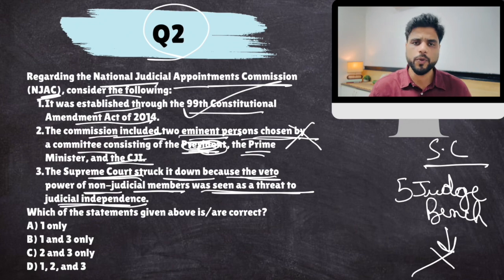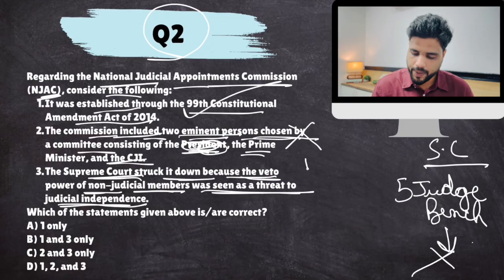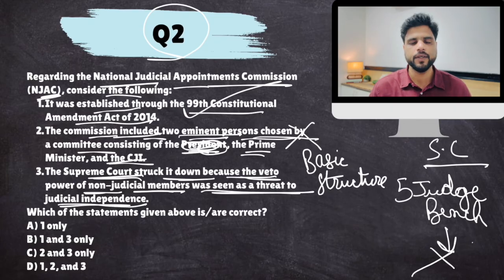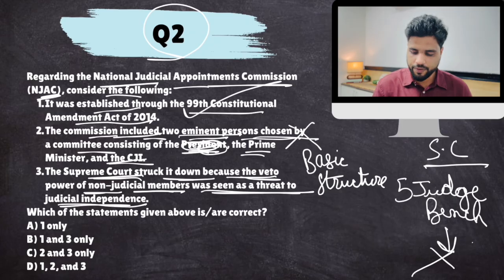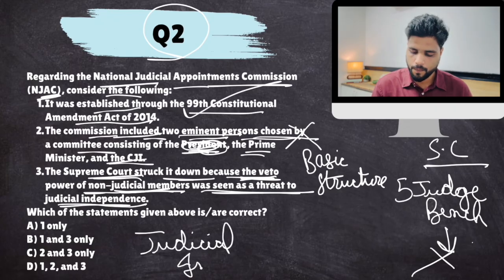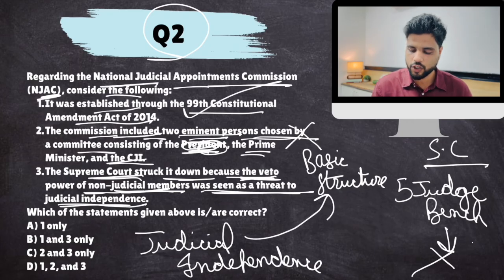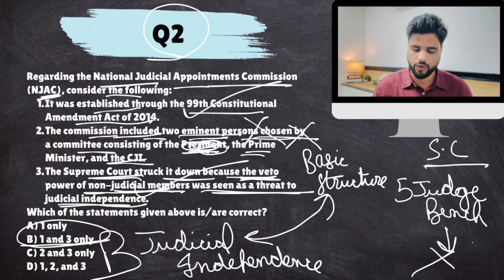How? Well, you remember the Supreme Court in the Kesavananda Bharati case said that any constitutional amendment that alters the basic structure of the constitution shall be declared null and void, right? Now, the Supreme Court held that this veto power with the 2 eminent jurists basically harms judicial independence. And judicial independence is part of the basic structure of the Constitution. So hence, this is cancelled. So this amendment was never implemented. So this is correct. The answer would come out to be 1 and 3D.